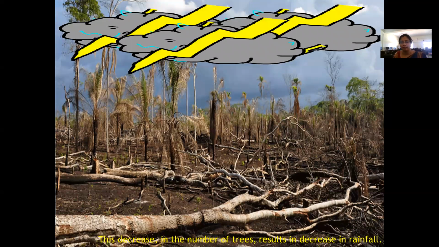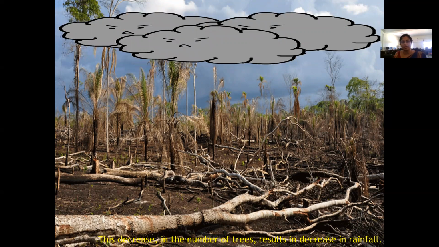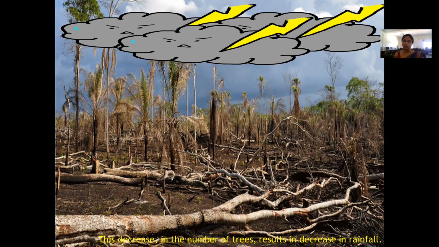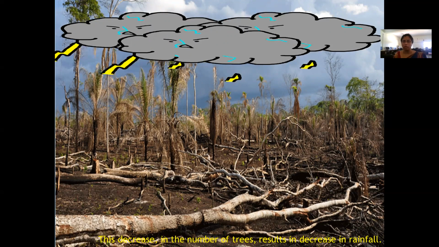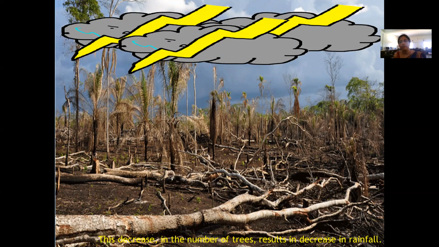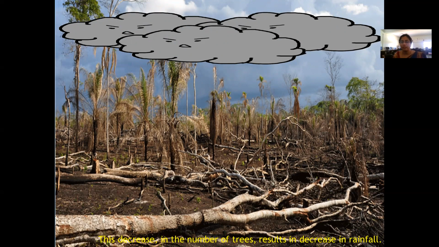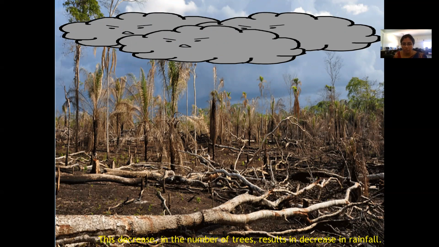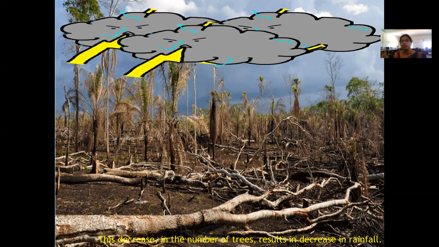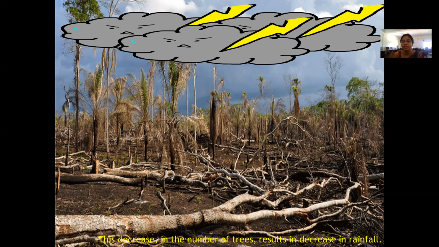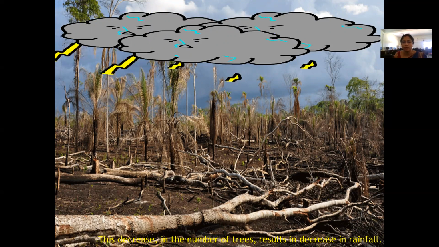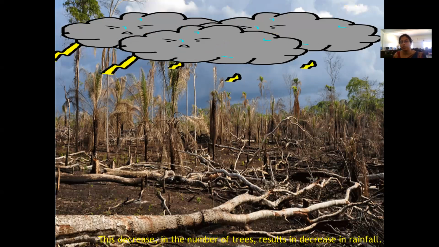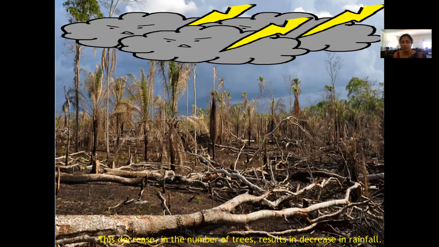And the decrease in the number of trees is resulting in a decrease in rainfall. I told you, the more trees you have, the larger the amount of rainfall. The fewer trees you have, the less rainfall you will have. You must be aware that in desert areas, we don't get much rainfall. Why is it so? It is because the greenery is not there. In deserts we don't find many plants or trees, correct? For that reason they don't receive rainfall either.